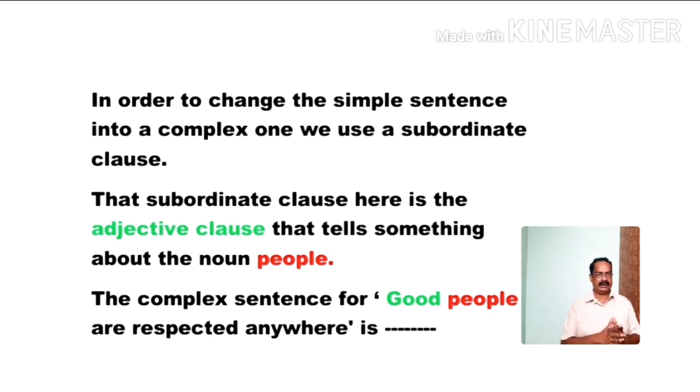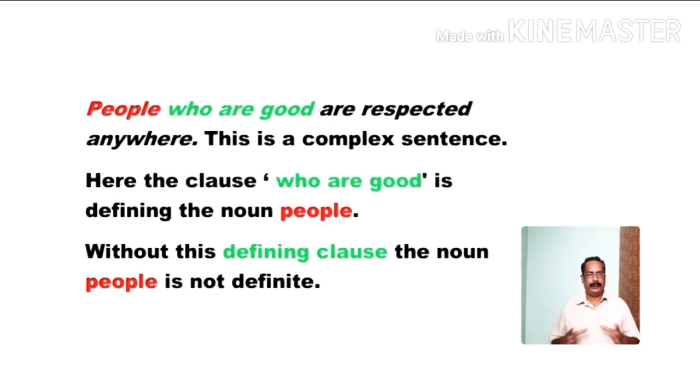The complex sentence for good people are respected anywhere is people who are good are respected anywhere. In italics, you can see people who are good are respected anywhere. This is a complex sentence. There is one main clause and one subordinate clause. People are respected anywhere is the main clause. Who are good is a subordinate clause. It is inserted in the main clause because it is an adjective clause.